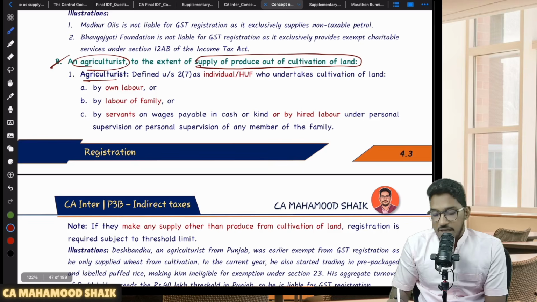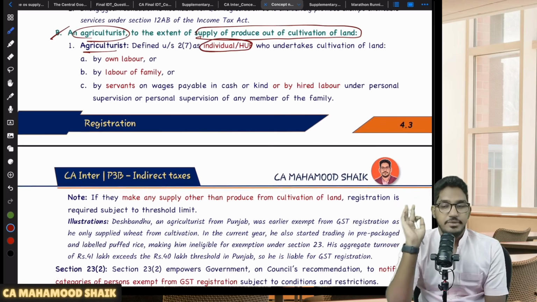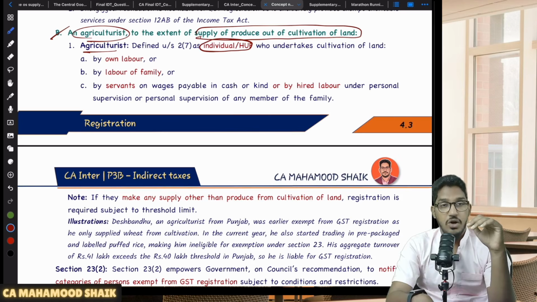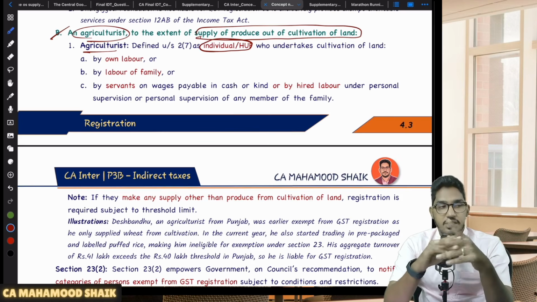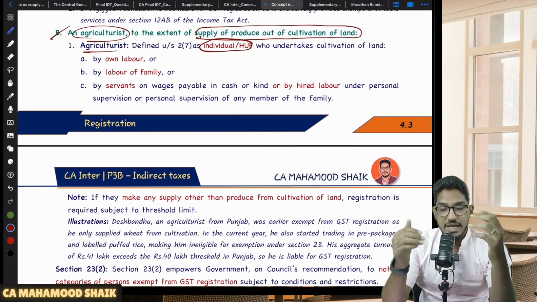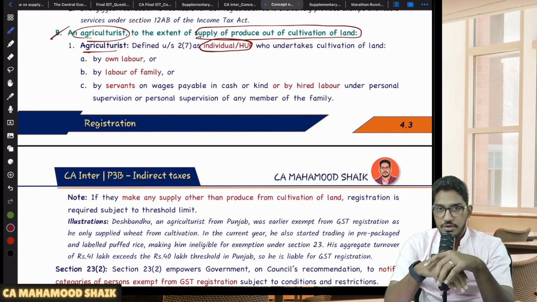So that's what they say here. First of all, who is an agriculturist? We have to understand who is an agriculturist. Agriculturist status can be given only to an individual or HUF. Let us say, for example, a group of people have come forward and created a partnership firm, and in the name of the partnership firm, they are carrying out the agricultural activity. Can they be exempted from registration? Absolutely not. Why?